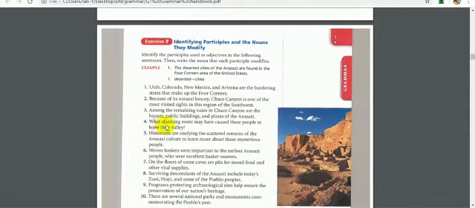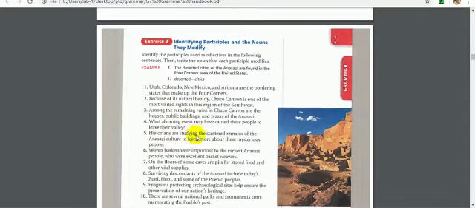Number 4. What alarming event may have caused these people to leave their valley? The same idea. We have alarming. Alarming is the present participle form ending with -ing. It is not a verb here, it is an adjective and it is modifying event. When I say which alarming, you will tell me event.